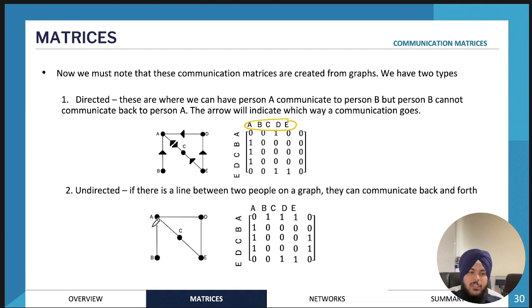And this is usually the case in real life scenarios. For example, you can send a message to your friend and the friend can send a message back to you.